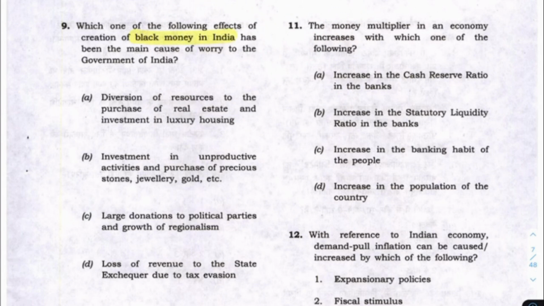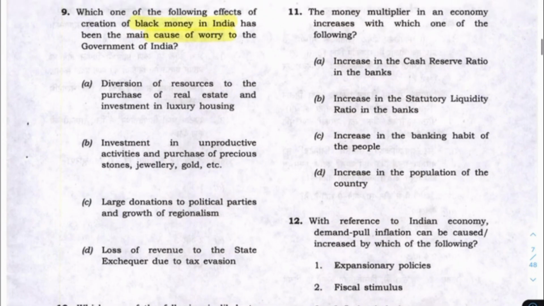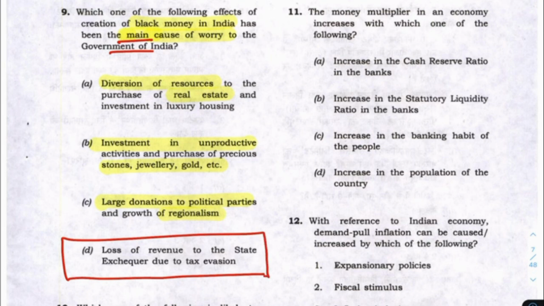See, the next question is black money, which is the main cause of worry. This is an understanding-based question. Why is black money a major cause? Look at this, the key word is main cause. Now come to this option, diversion of resources to purchase real estate. It is a problem. Unproductive, yes, it is a problem. Donation of large sums to political parties, it is a problem. But if you think about it, why the government is worrying is because of loss of revenue to the state. This is also an easy question which you should mark. This should not be left alone.